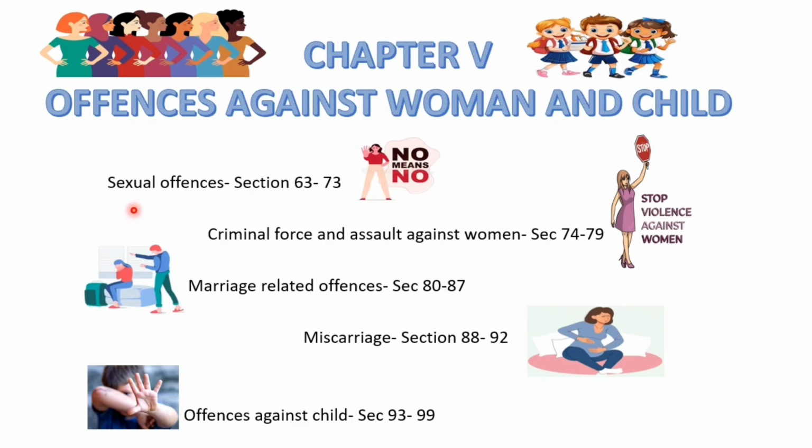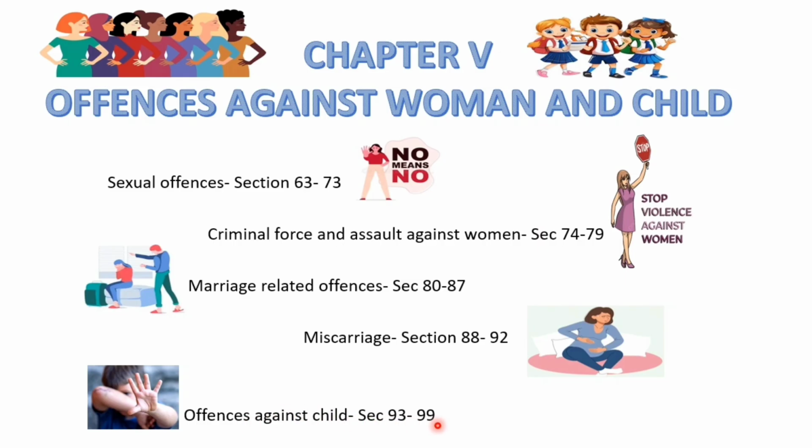The first one is sexual offences, which is from section 63 to 73. Then the criminal force and assault against women from section 74 to 79. And marriage related offences from section 80 to 87. Miscarriage section 88 to 92. And then offences against child section 93 to 99.